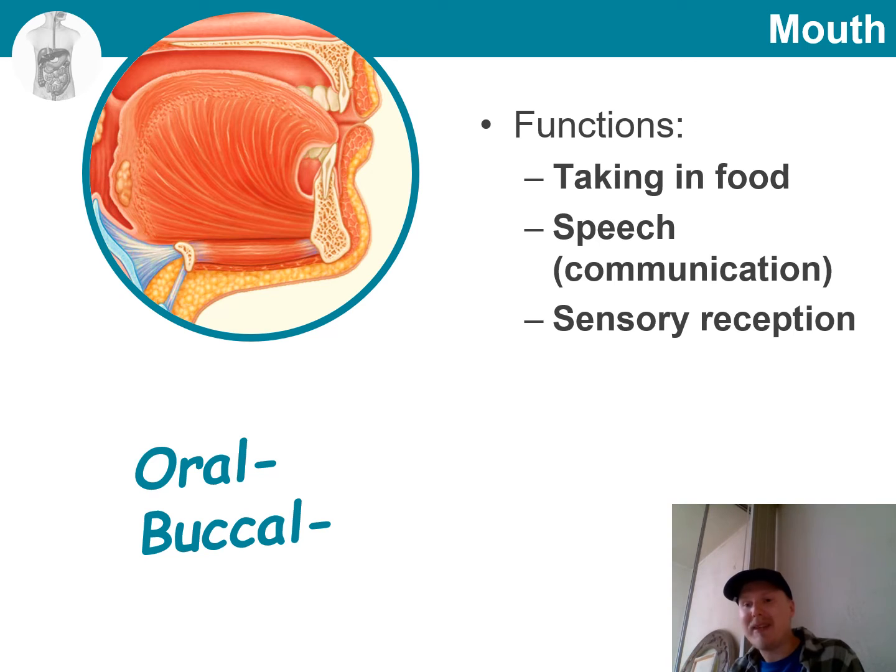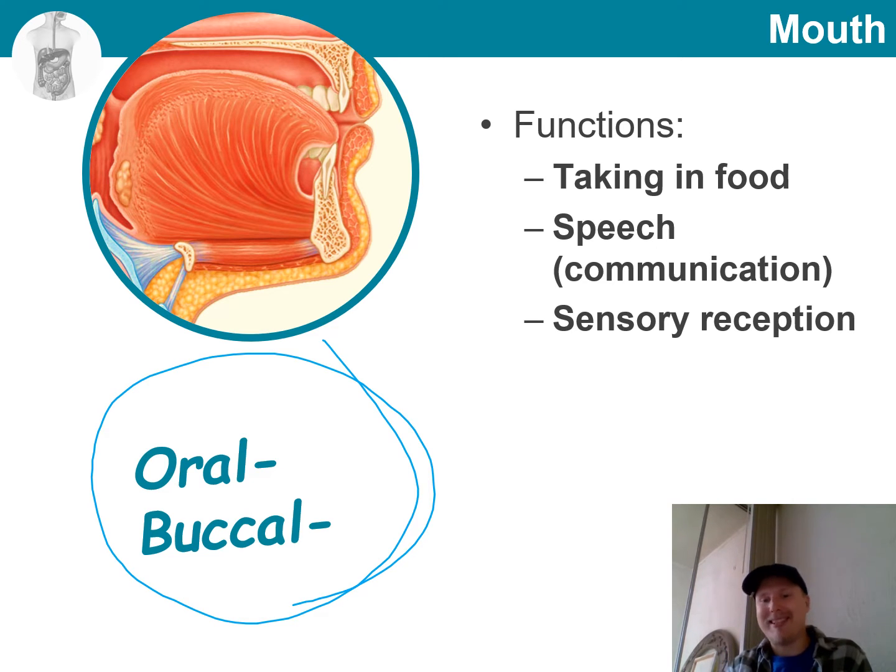We evaluate if something is fit to be eaten, or in case of developmental psychology, a child explores much of its early world through the mouth, right? And some of the terms that can be used to discuss this structure are oral and buccal cavity.